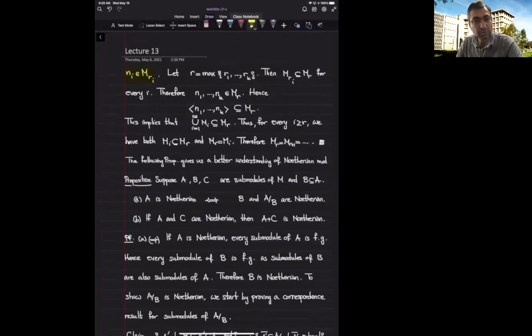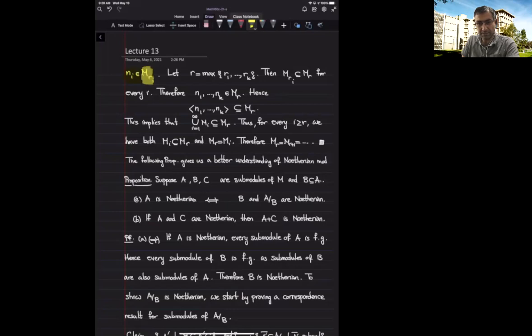Now again, we want to use the fact that the M sub j's form a chain. If I take the largest index among the r sub i's, then M sub that index contains all the other involved submodules.